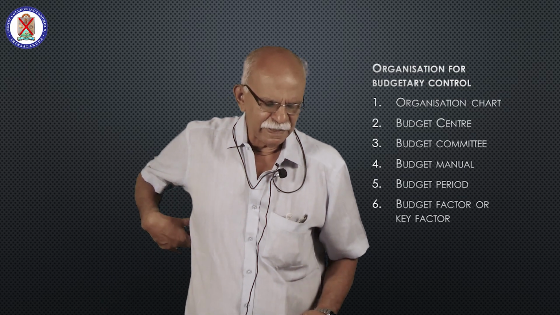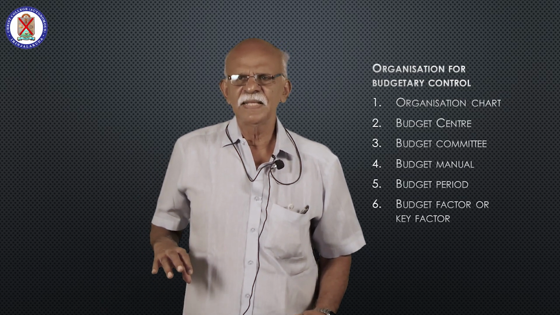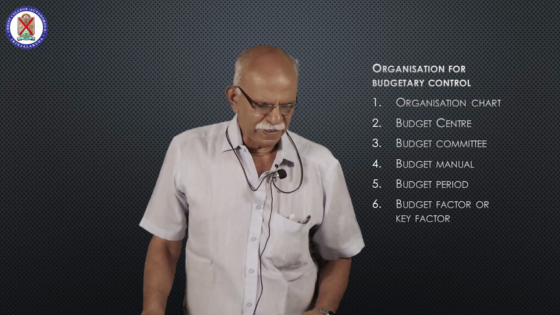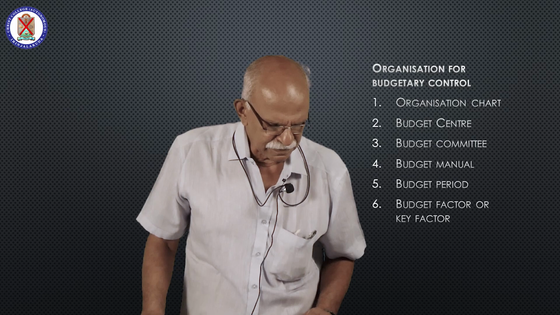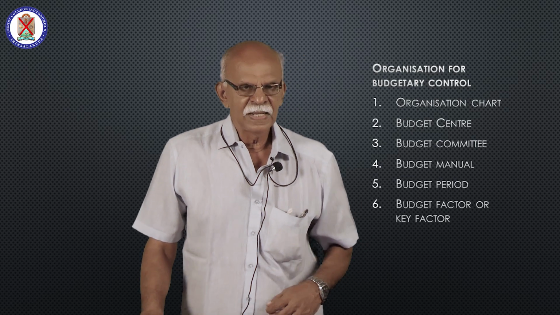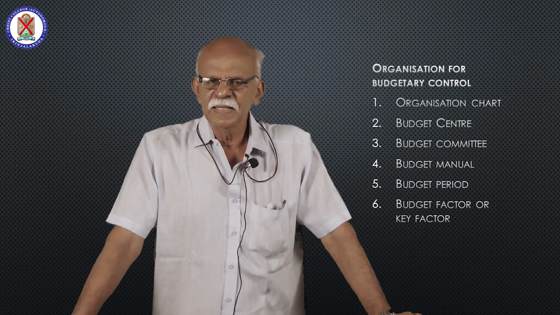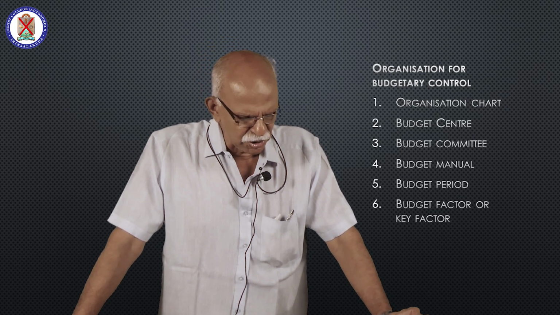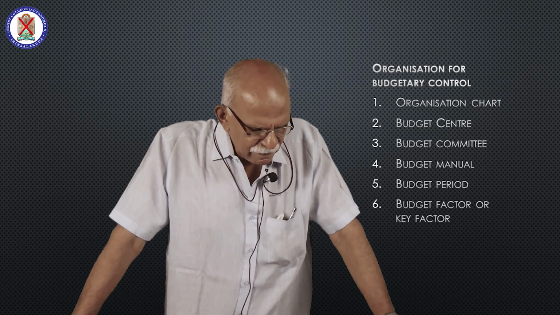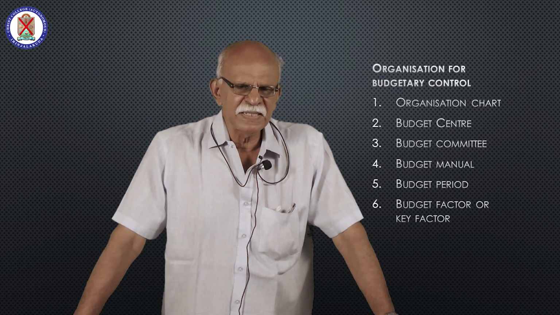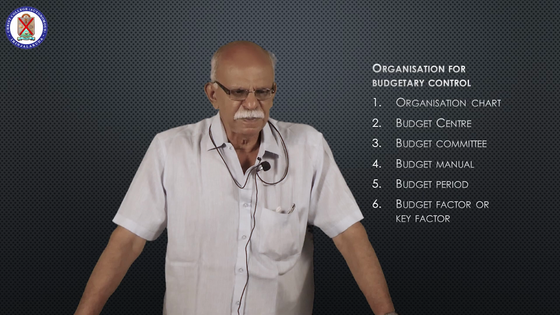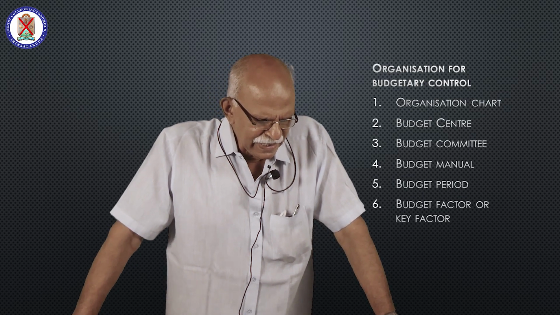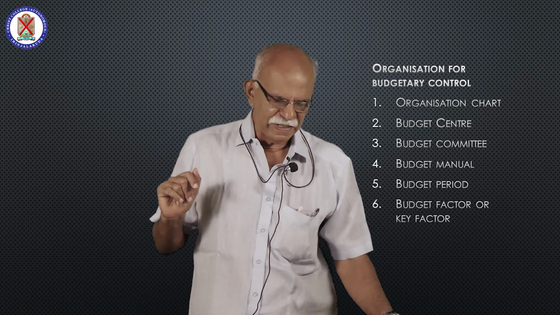Then budget period. Budget period means the period for which the budget is prepared. There are three types of budget: long-term budget, medium-term budget, and short-term budget. The period for which the budget is prepared depends upon the purpose. Generally, budgets are prepared for 1 year.